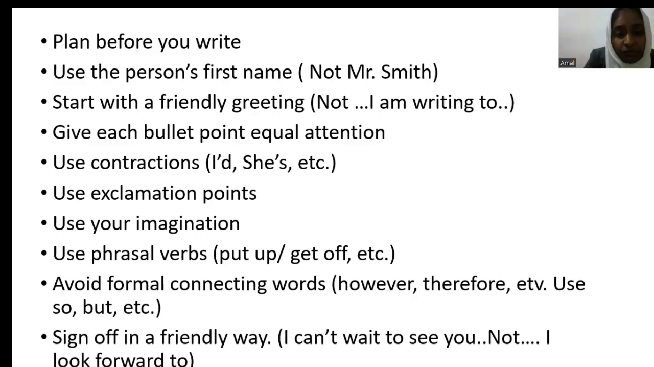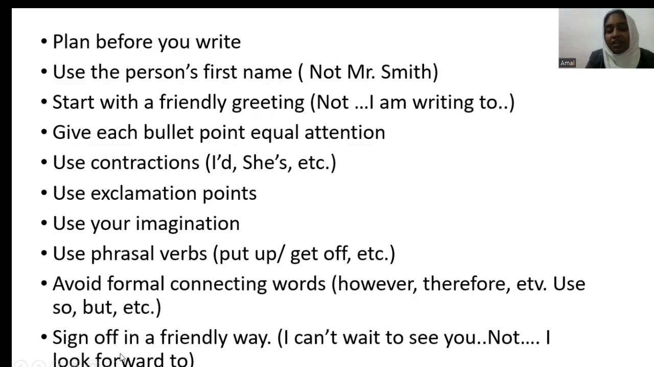And then use phrasal verbs such as put up, get off, etc. And avoid formal connecting words. For example, linking words such as however, therefore, these are quite formal linking words, okay? So these formal words should be avoided. They should go into formal letters. Whereas in an informal letter, you can use conjunctions such as so, but, if, because, like those.